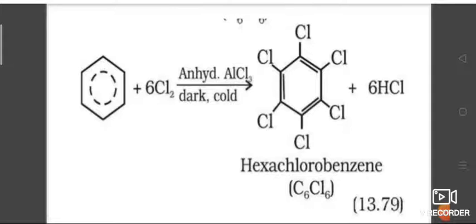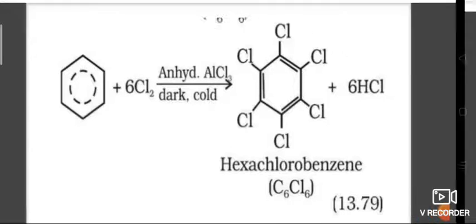In this way, if the electrophile E+ is in excess, further substitution takes place. For example, benzene treated with excess chlorine in the presence of anhydrous aluminum chloride can be chlorinated to hexachlorobenzene, that means C6Cl6. All the hydrogen atoms are replaced by chlorine. So this is the structure of hexachlorobenzene, formula C6Cl6.